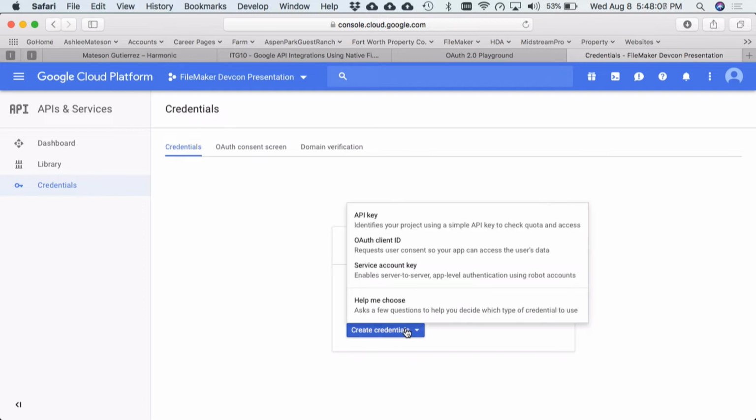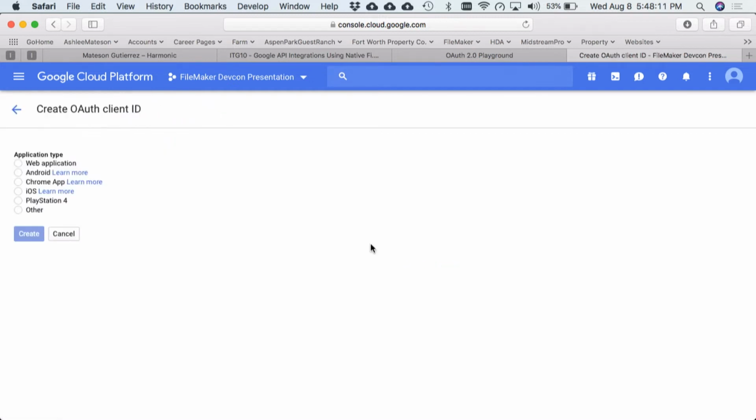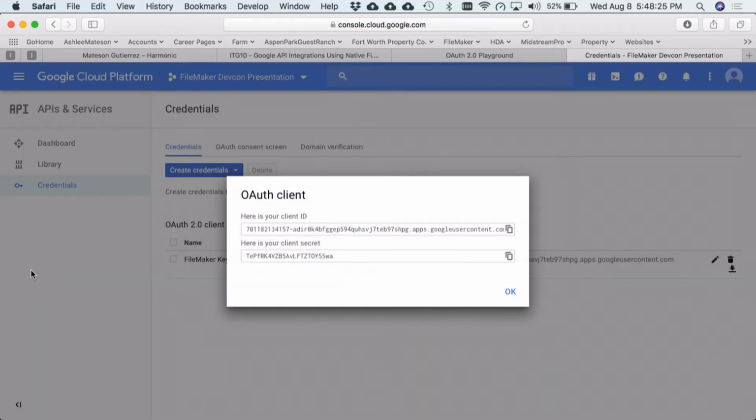So we'll click Create Credentials, and we'll create an OAuth client ID. We'll select Other, and this is the key name. So let's just name this FileMaker Key. Create. Now, real quick, I want to note that this is not the same as authorizing a FileMaker account through FileMaker accounts using Google OAuth. That is something entirely different. These are not the same.